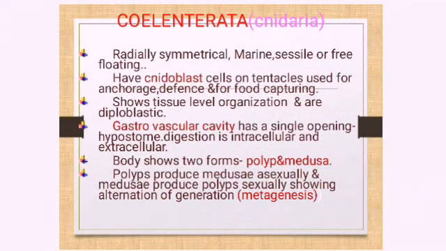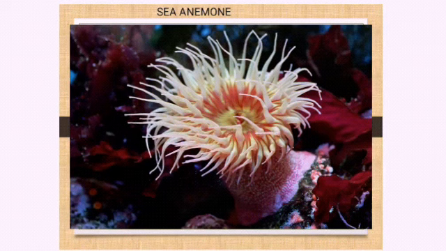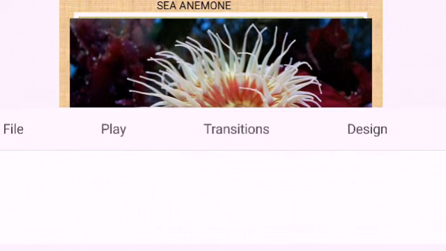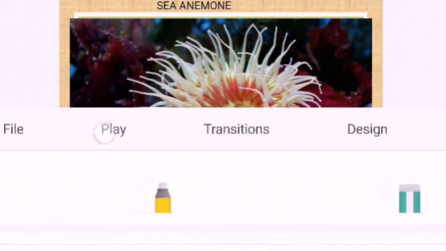The second point is that they have cnidoblasts. What do you mean by the term cnidoblast? Cnidoblasts are specific cells which have some function. What is the function of these cells? Cnidoblast cells are functional in the tentacles. Where will they be present? They are present in the tentacles, okay. So, what are these cnidoblast cells doing in the tentacles?